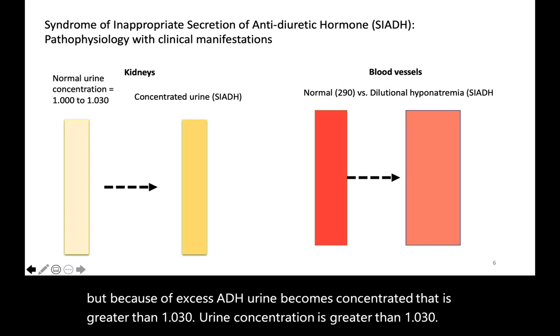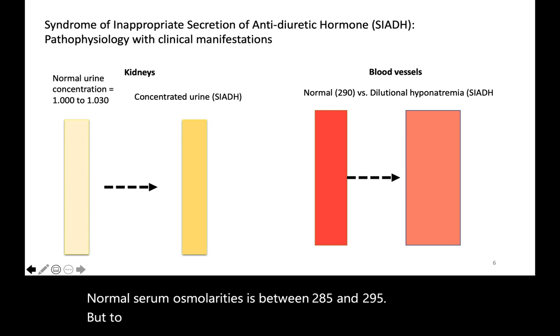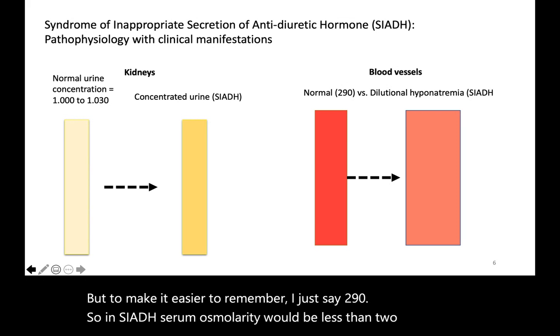Normal serum osmolarity is between 285 and 295. But to make it easier to remember, I just say 290. So in SIADH, serum osmolarity would be less than 285.